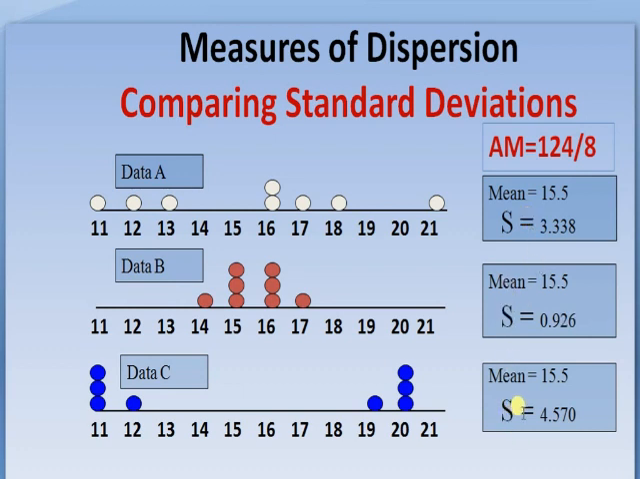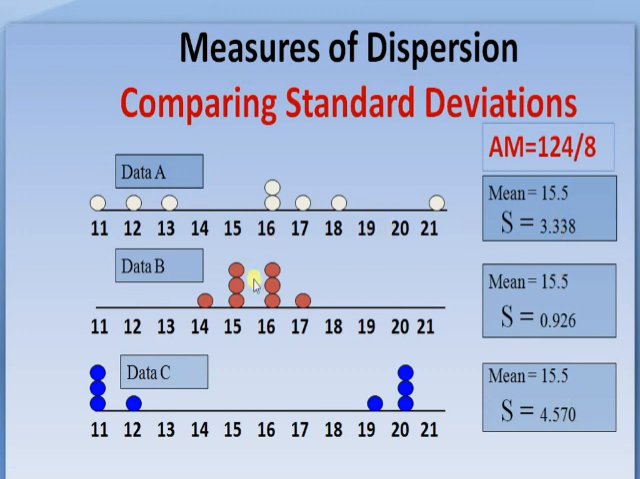Here we compare the mean of all the three data sets, they are similar, that is 15.5, 15.5 and 15.5, but the standard deviation of data B is quite less than data set A and data set C. Standard deviation of data set B is 0.926, while data set A is 3.338 and data set C has a standard deviation of 4.570. It means spreadness of the data is higher in A and C than data set B.